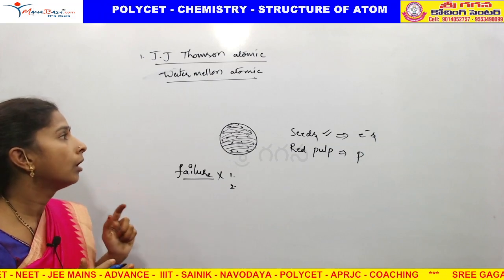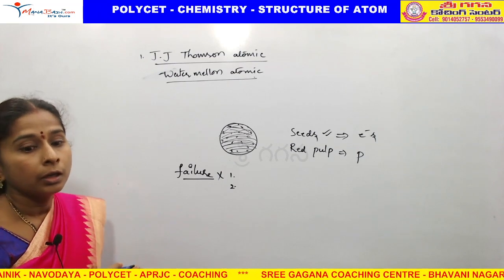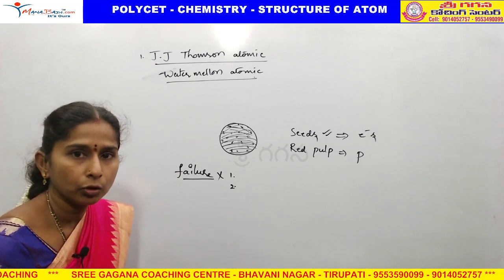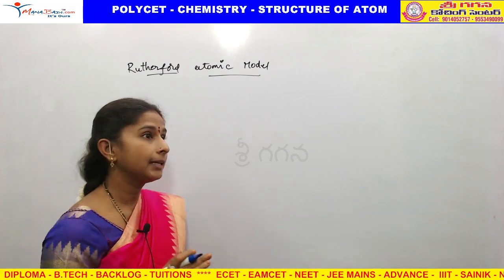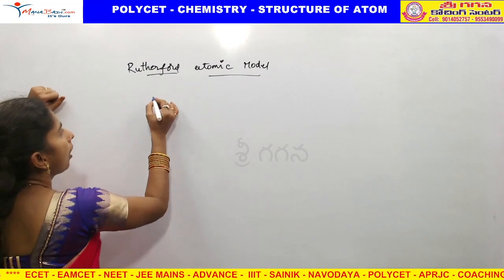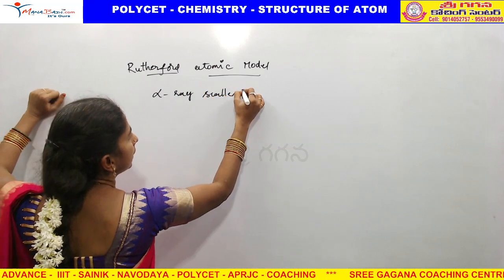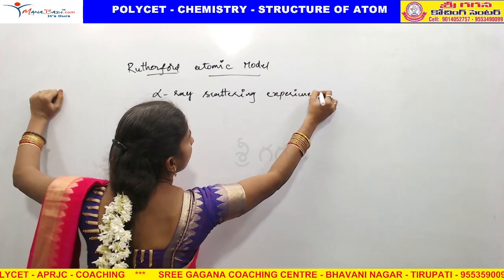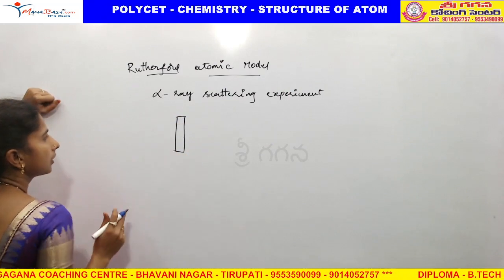Thomson atomic model. After J.J. Thomson atomic model, we have one more atomic model. It is a closely successful atomic model, that is the Rutherford atomic model. The Rutherford atomic model has one experimental evidence. He did the alpha ray scattering experiment. I will explain what the alpha ray scattering experiment is.